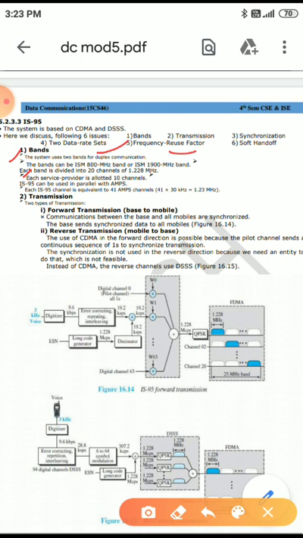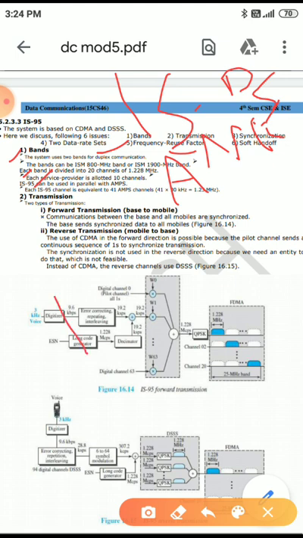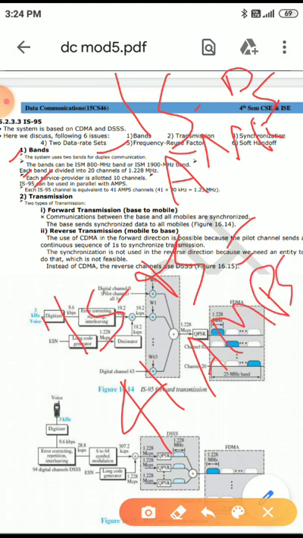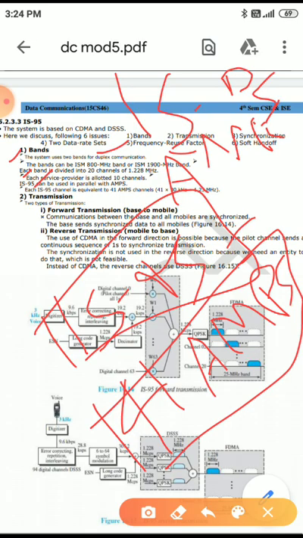IS-95 can be used in parallel with AMPS, meaning at a time you can use IS-95 and AMPS. Each IS-95 channel is equivalent to 41 AMPS channels. That means each IS-95 channel is equal to 41 AMPS channels.